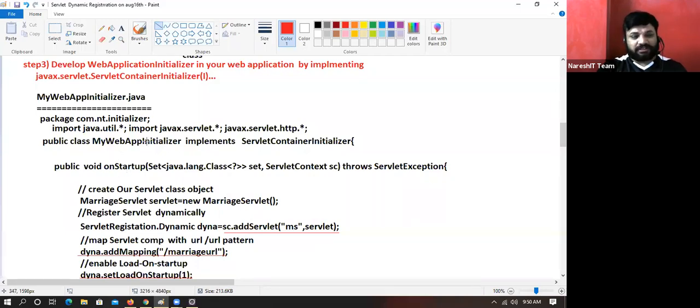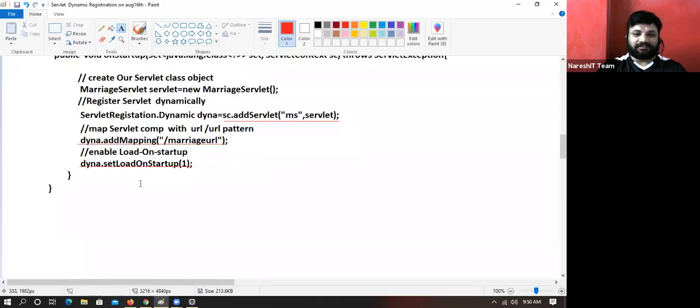But how does the container know this class is there in this package? How does the container know where this class is? Because the container is not a god to read your brain that you have taken one class with this name. Somewhere you have to specify it, or not? I think everyone studied auto loading of driver class.